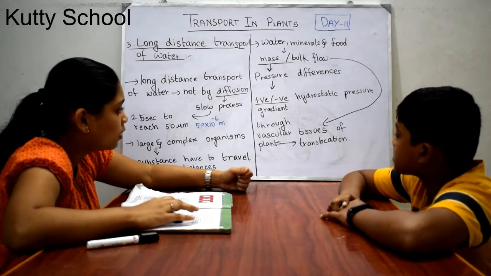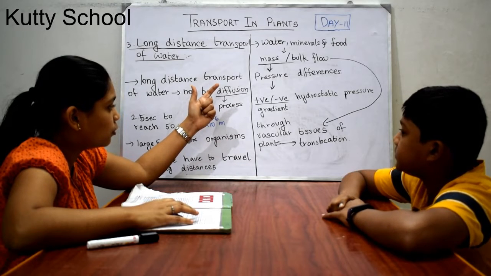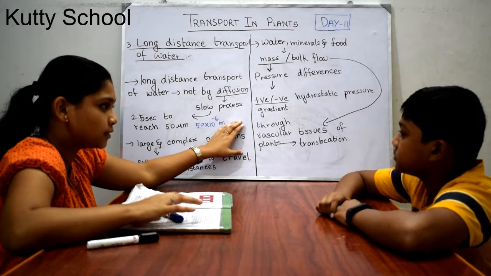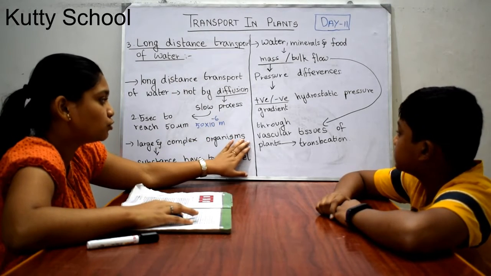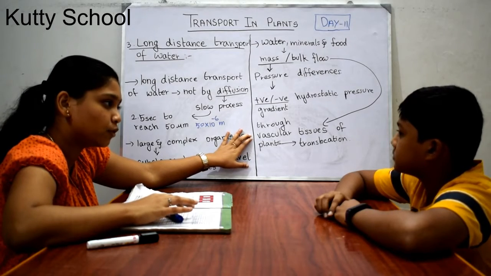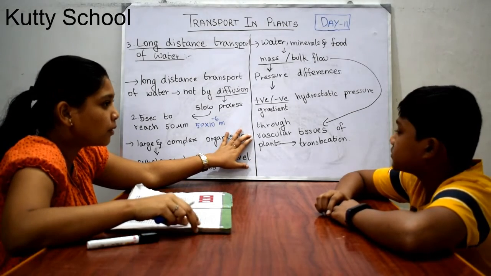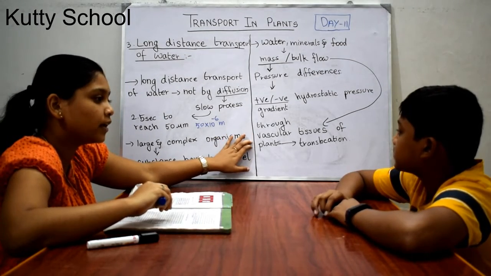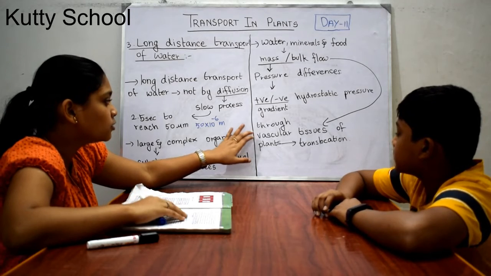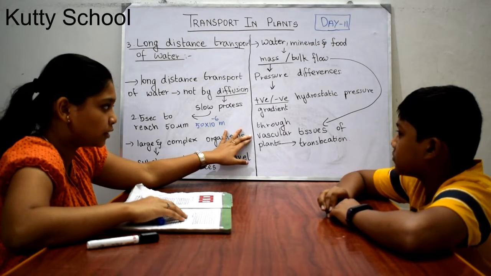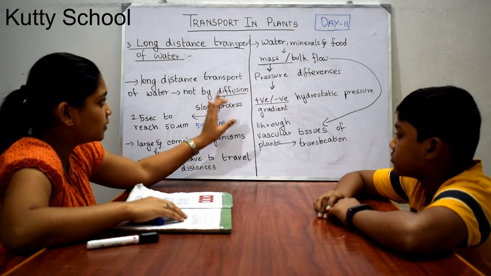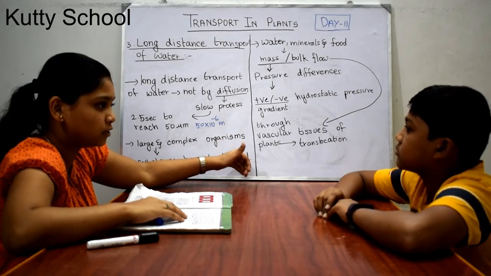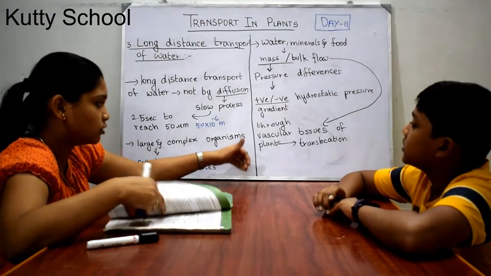This mass or bulk flow generally occurs in the vascular tissues of plants, which are xylem and phloem. Xylem carries water, minerals and other substances, whereas phloem carries inorganic and organic food materials. When mass or bulk flow is performed in the vascular tissues of plants, it is known as translocation. Translocation is very important.